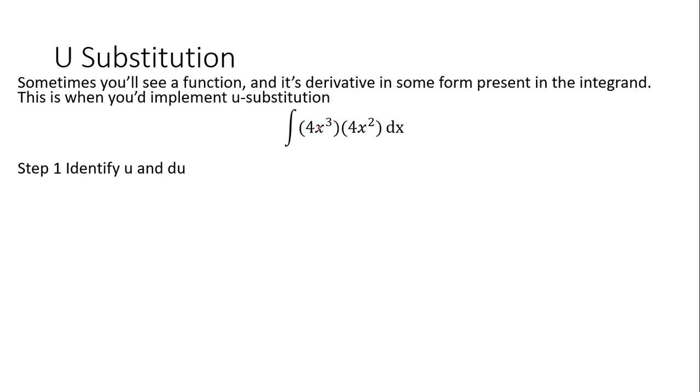The derivative of 4x cubed is 12x squared. All right, I have an x squared in here, so that makes a little bit more sense. So 4x cubed is going to be my u, and then its derivative is 12x squared dx. So you always have to remember that dx, because the dx needs to go away when I'm doing the u substitution.